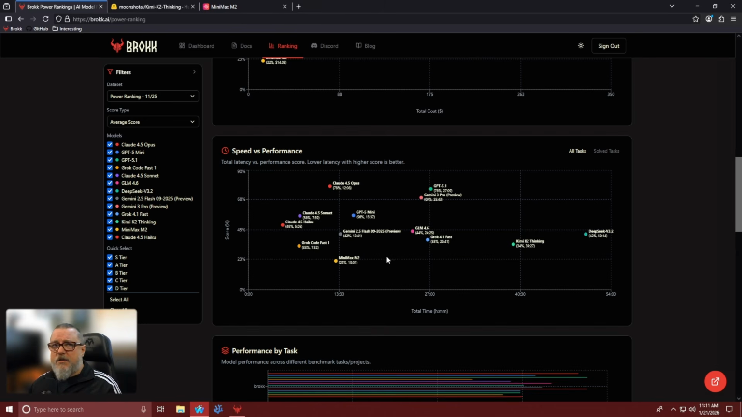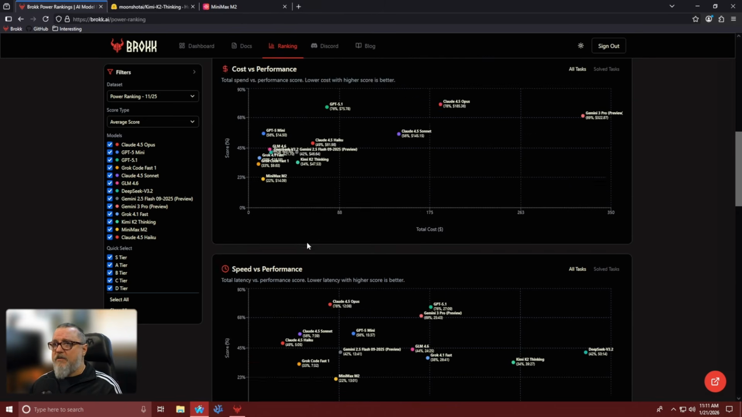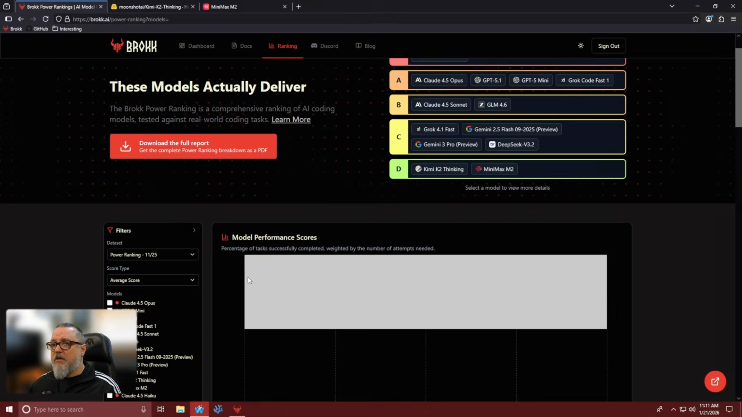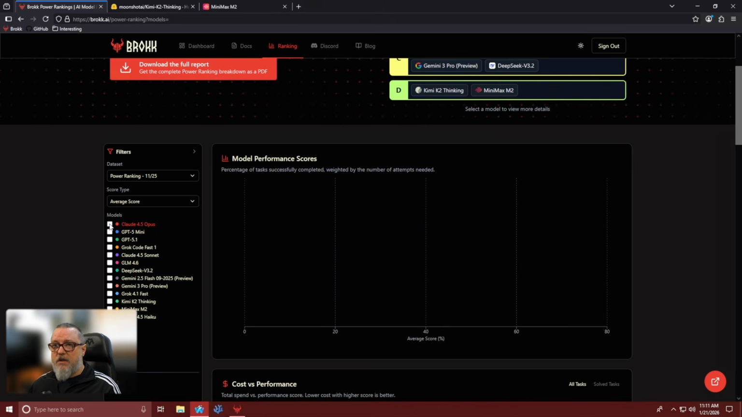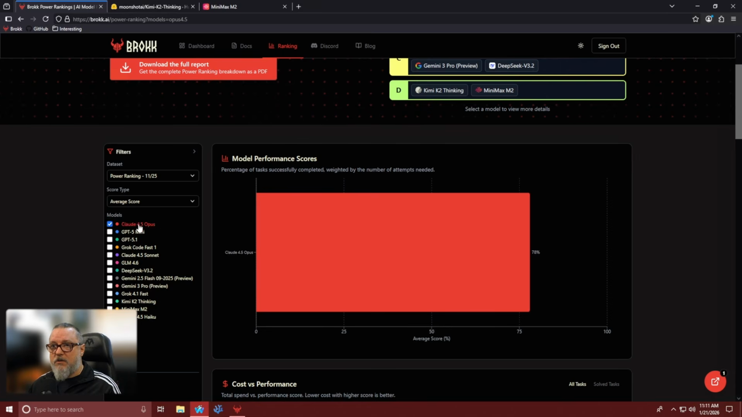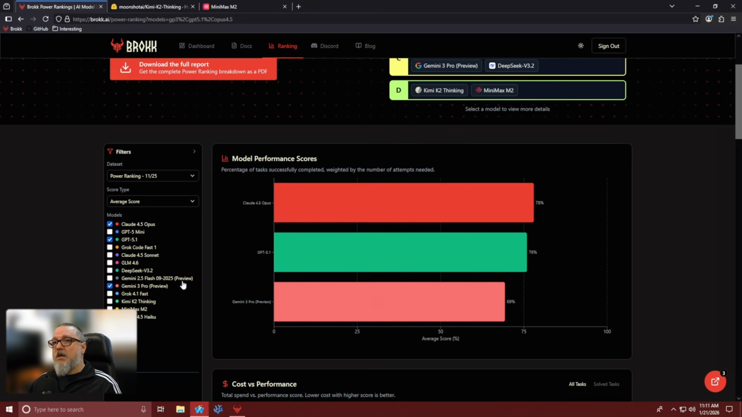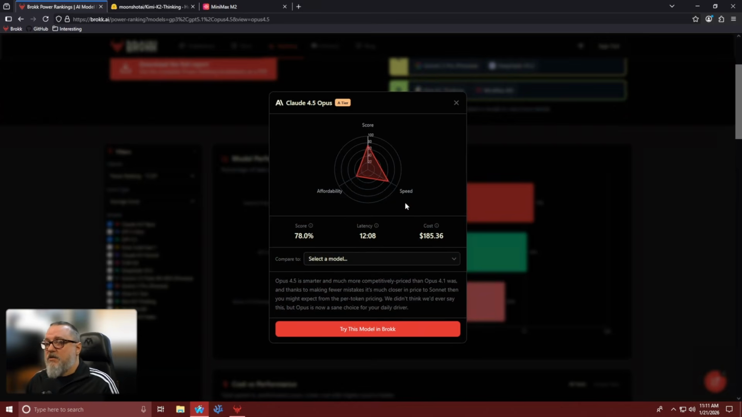To illustrate this, let's go ahead and have a look at our big frontier models. So we'll scroll back up here to the performance scores. I'm going to clear all that, and then we'll select the big top frontier models to do a side-by-side comparison. So we'll select Claude 4.5 Opus, GPT 5.1, and let's toss in Gemini 3 Pro. So let's dig into these, and we'll do a score versus affordability versus speed comparison.